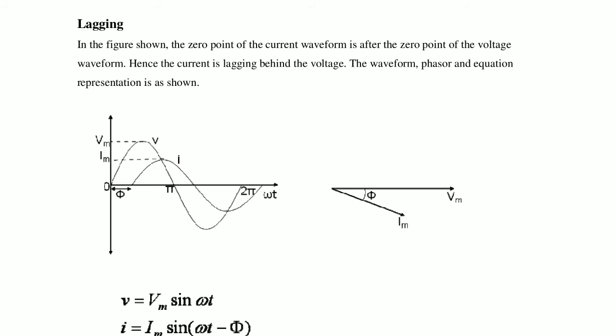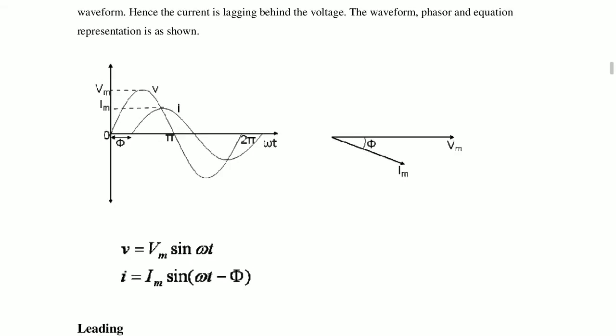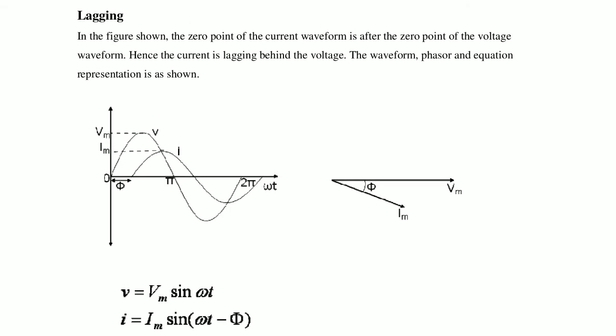So initially the voltage starts, and after some seconds or some degrees the current starts. Hence, compared with the voltage, the current is lagging behind the voltage. The current is lagging behind the voltage. Its angle is phi. Here we take it as a phasor diagram, as a phasor or vector diagram.